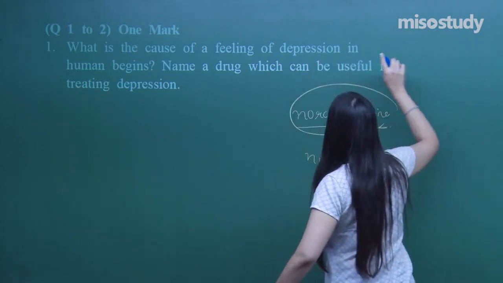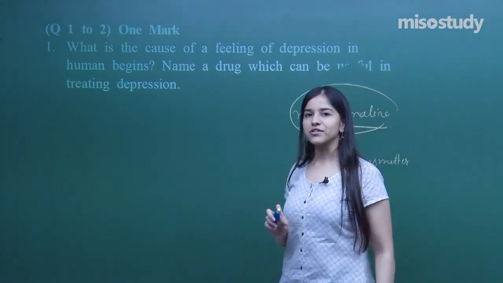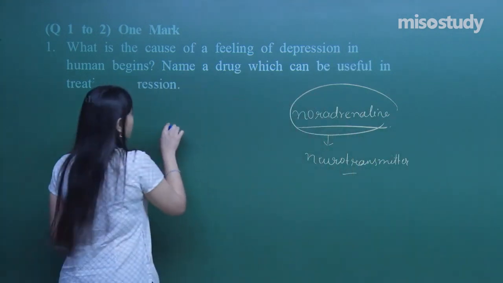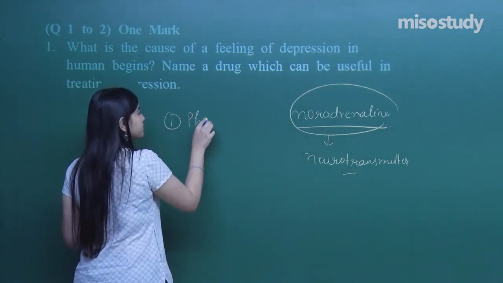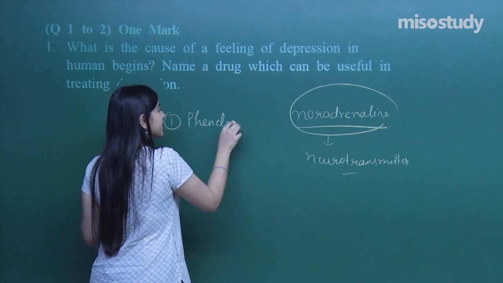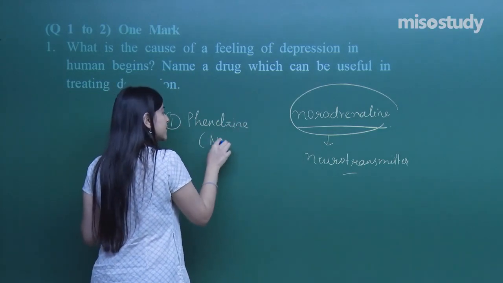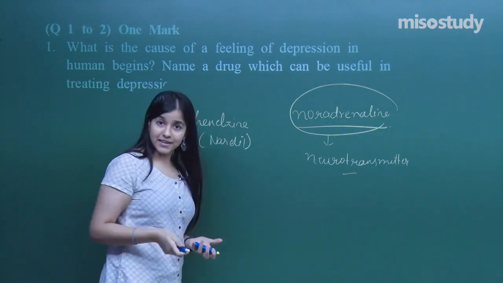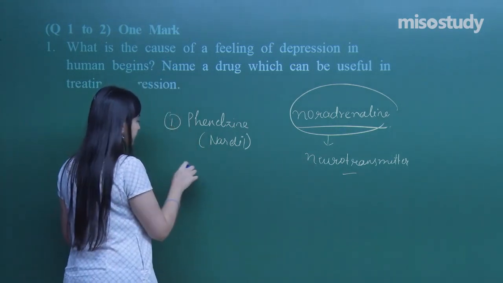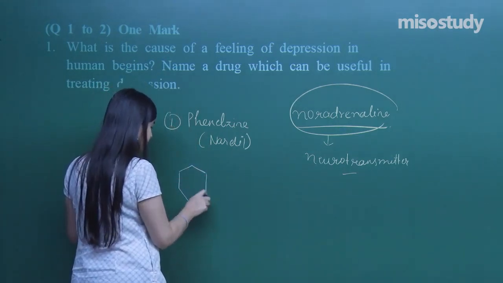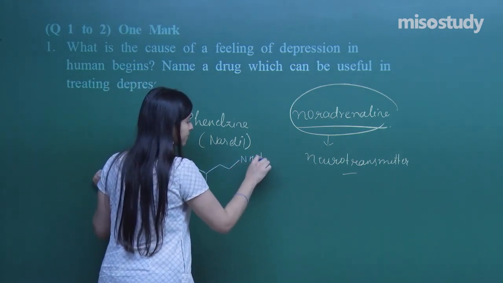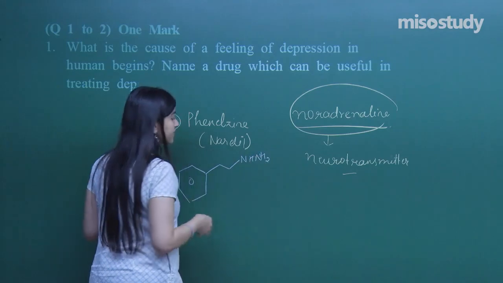Now which drug can be used in treating depression? Can you tell me any kind of a drug? One of the drugs is phenelzine, also known as Nardil. It is basically an antidepressant drug, and that is its structure.